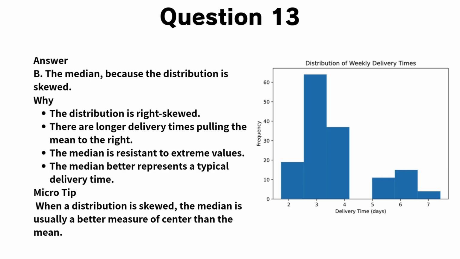Now, let's go through the explanation for question 13. The correct answer is B. This distribution is right-skewed, meaning there are some unusually long delivery times on the right side. Because of those longer times, the mean would be pulled upward and would not reflect what most customers actually experience. The median, however, depends only on the middle position of the data. That makes it resistant to extreme values. So, when the data is skewed, the median gives a more accurate picture of a typical delivery time. This is why the median is the best choice here.